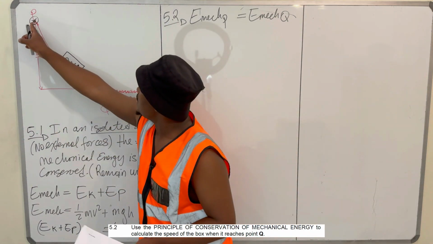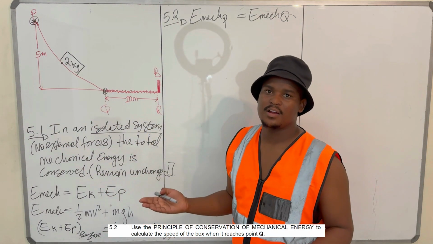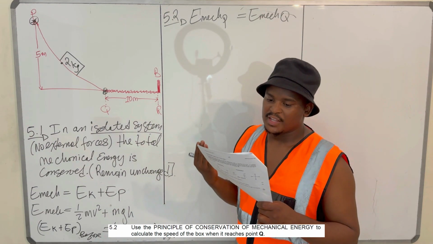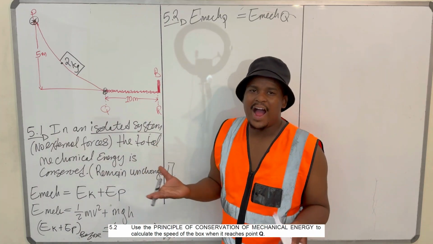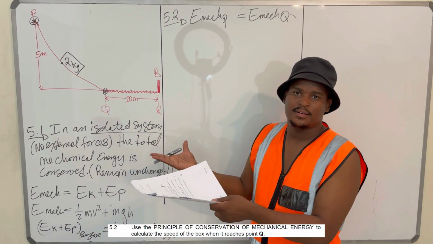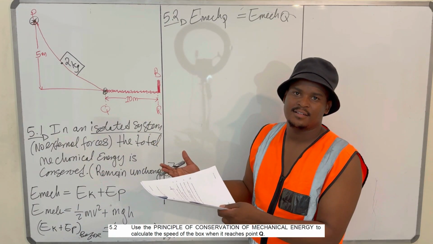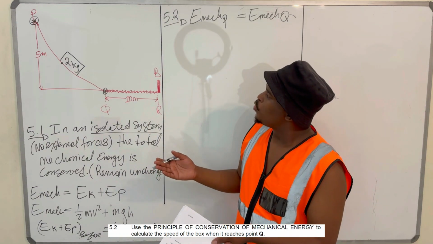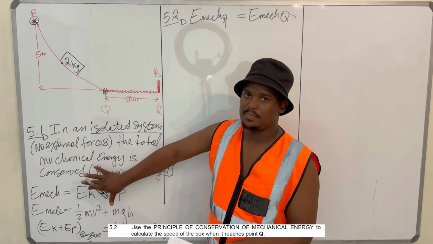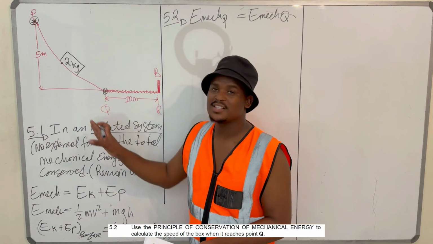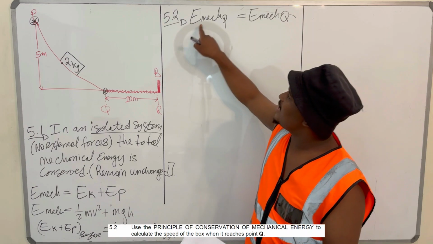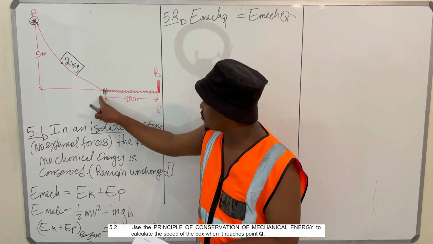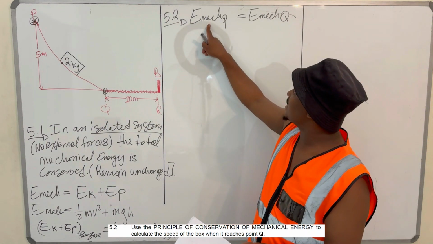Because from P to Q, down along that track, we're told that it's smooth and frictionless. So there are no other external forces disturbing our motion there. Right? So we can apply this principle. We have an isolated system. What is the mechanical energy at P?